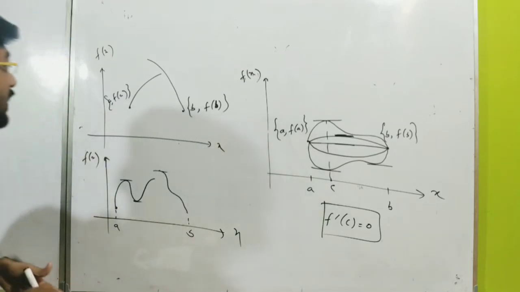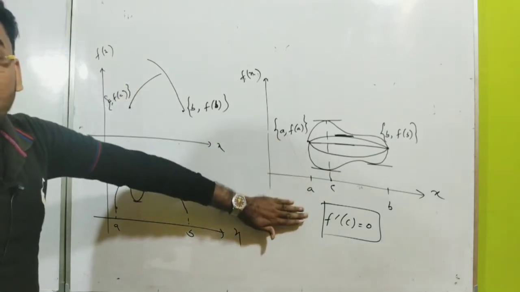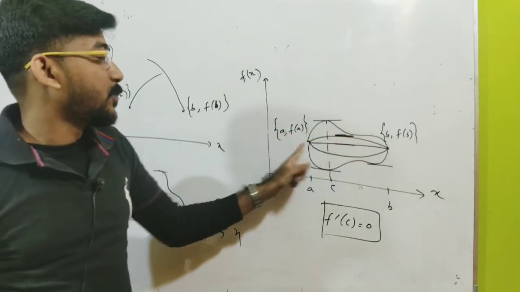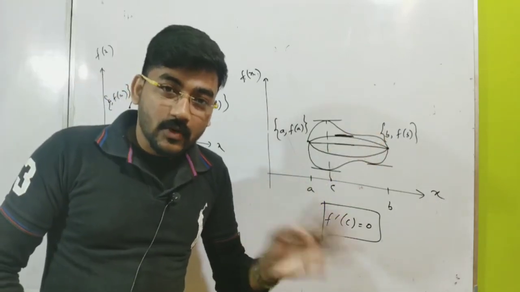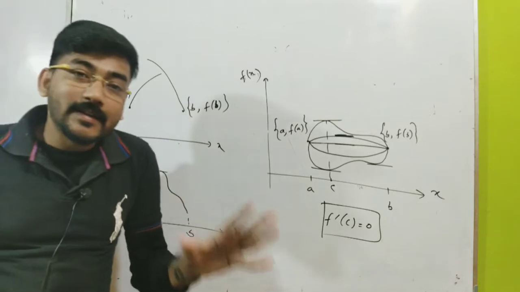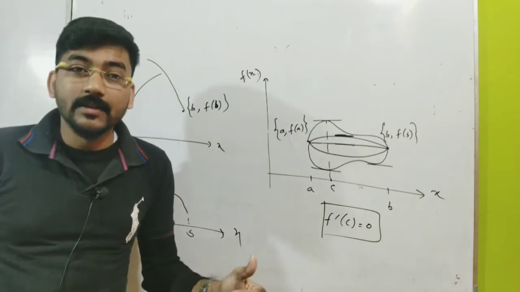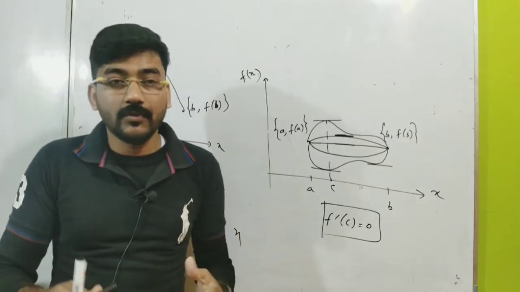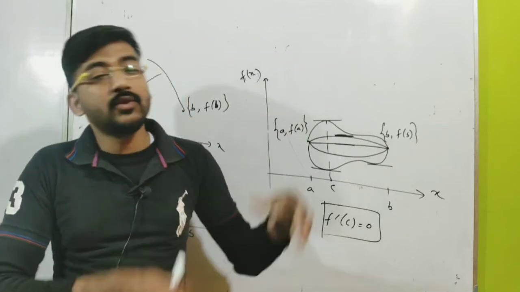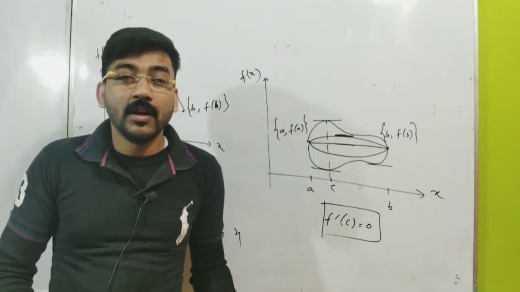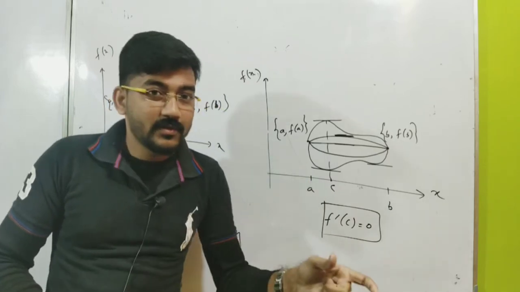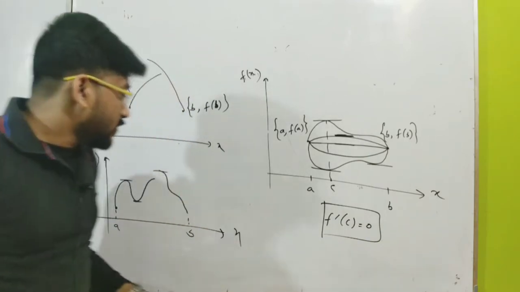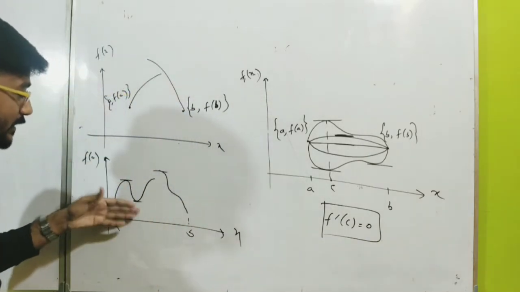But the story is different. Here, what Rolle's theorem wants to say is that you should have at least one tangent between this point A and B. You have to concentrate on the language: at least one tangent. That means in how many different ways can you draw functions? You can choose various kinds of functions, but you should not have any choice such that there is no tangent.